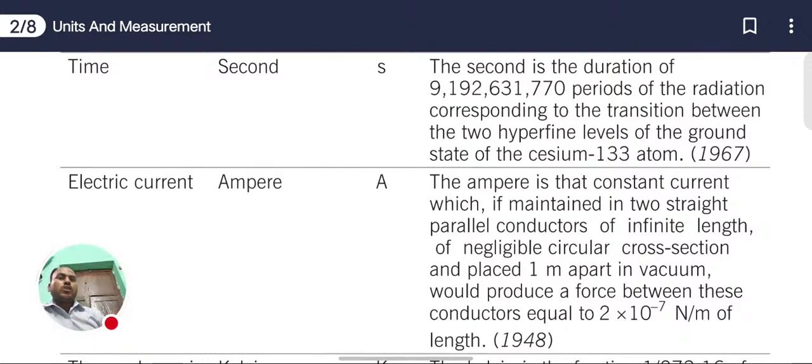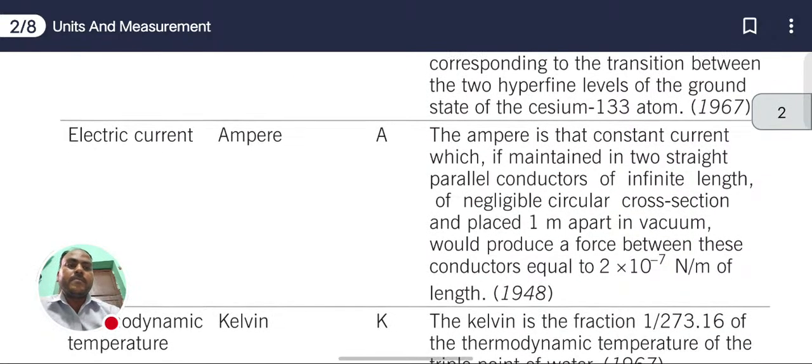Here the definition of ampere is: the ampere is that constant current which, if maintained in two straight parallel conductors of infinite length, of negligible circular cross section, and placed 1 meter apart in a vacuum, would produce a force between these conductors equal to 2 into 10 to the power minus 7 newton per meter of length.